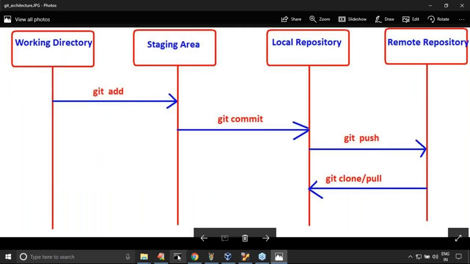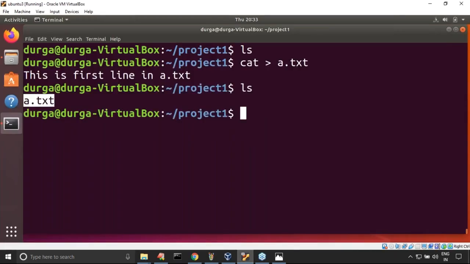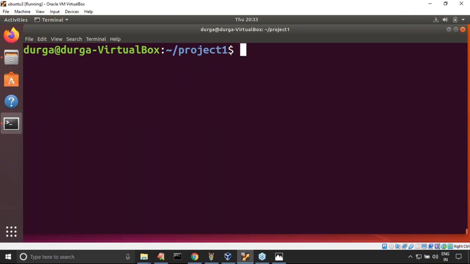Now let me use the command. Can you please guide? What is the command? I forgot. What is the command? Git status. Okay, like git status, we have to use. What is the status of all the files present in every area?